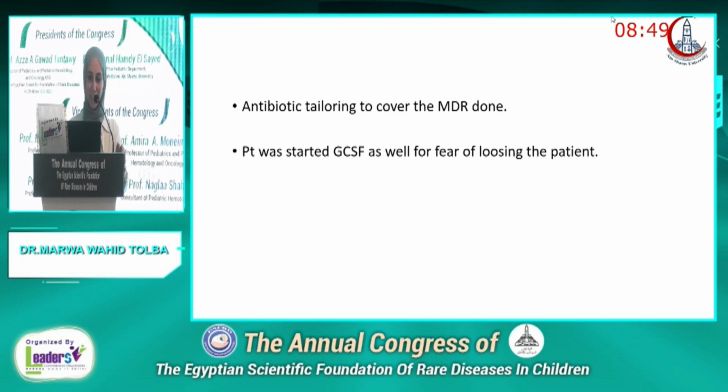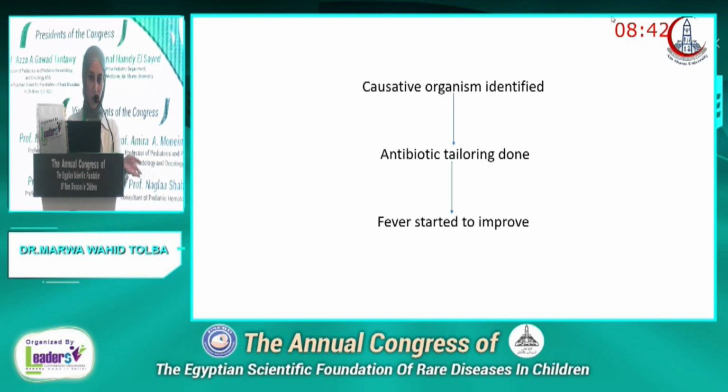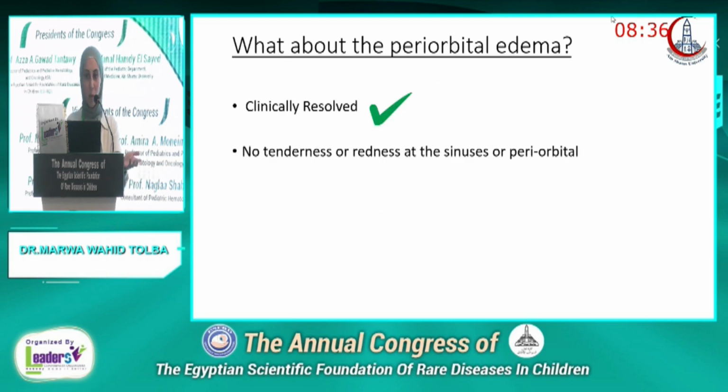She insisted on adding the GCSF. Fever started to improve after changing the antibiotics. So now we identified the organism, we tailored the antibiotics upon it, and the fever started to improve. So what about the periorbital edema?